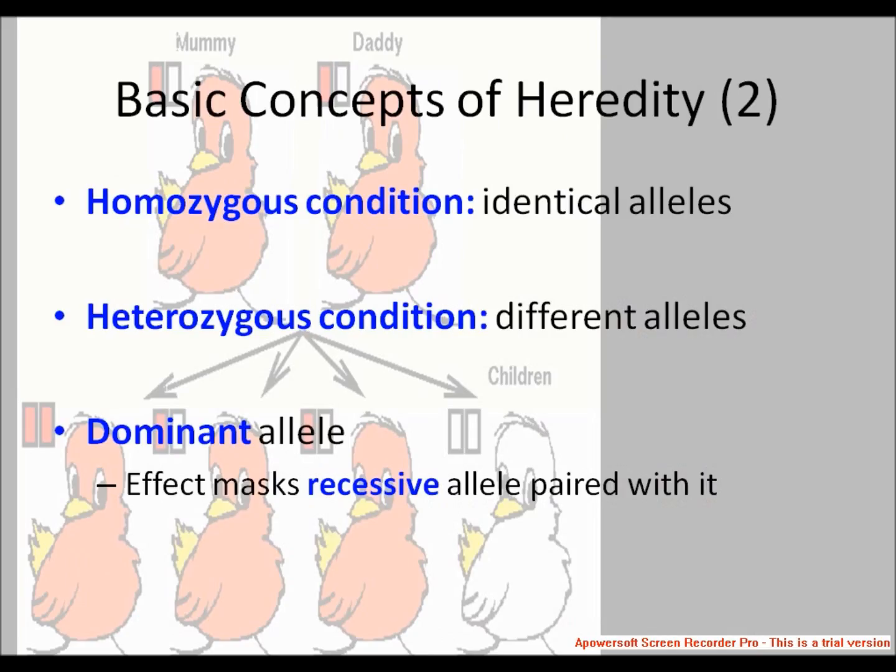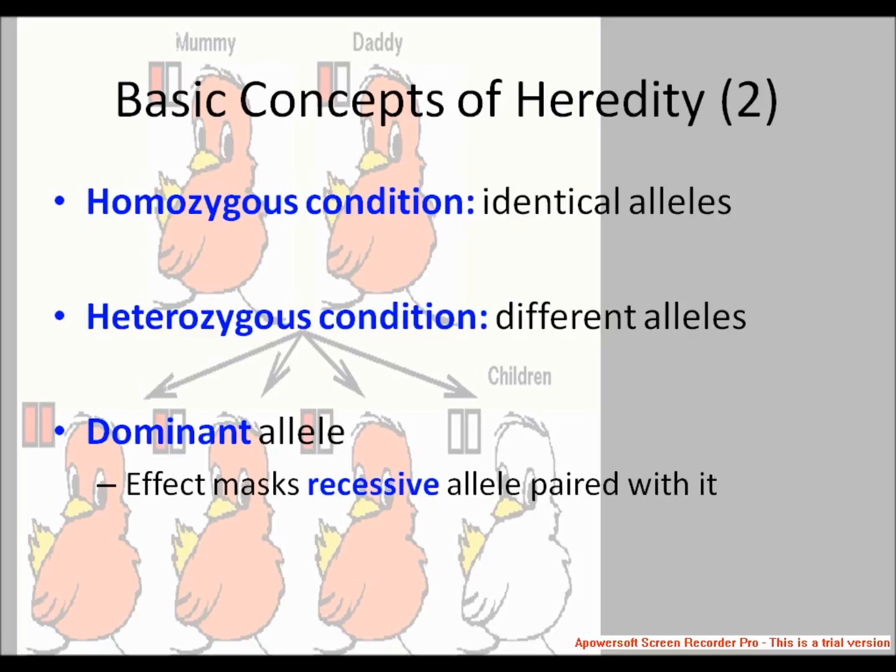Next is the dominant and recessive alleles. A dominant allele masks or hides expression of a recessive allele and it is represented by an uppercase letter. A recessive allele is an allele that exerts its effect only in the homozygous state, and in the heterozygous condition its expression is masked by a dominant allele. It is represented by a lowercase letter.